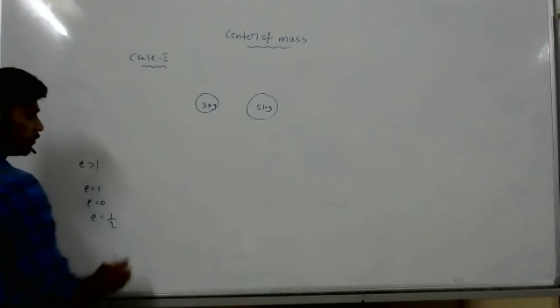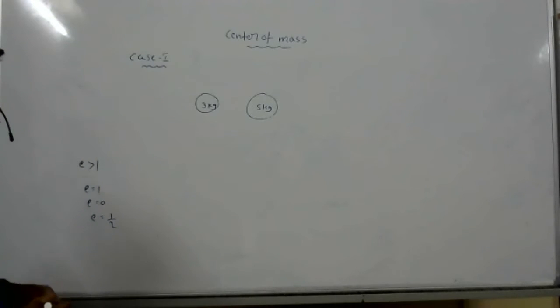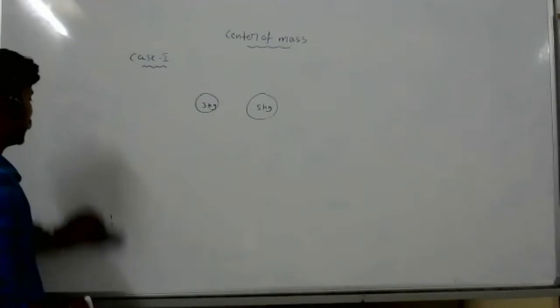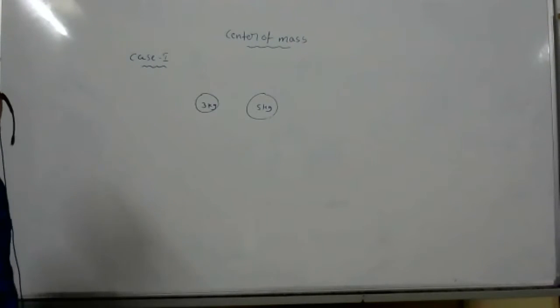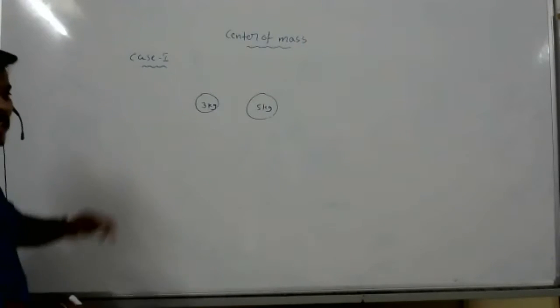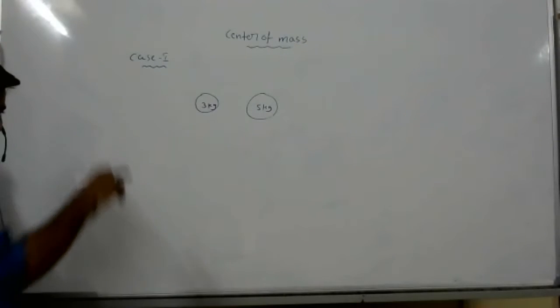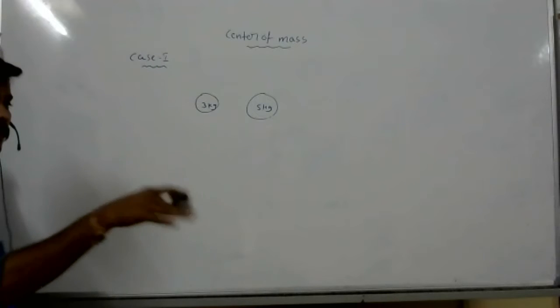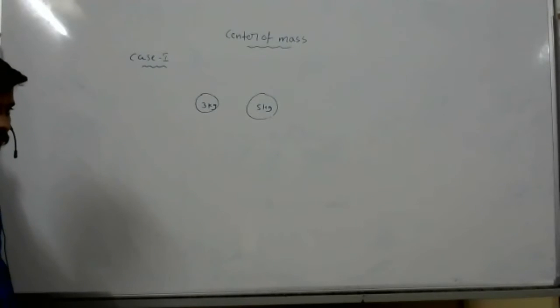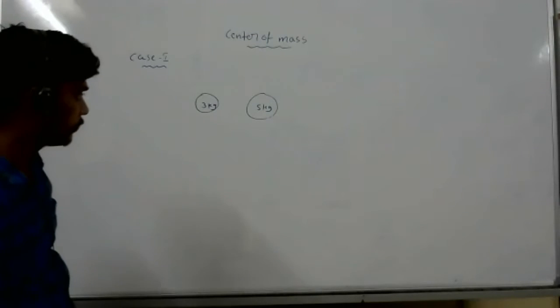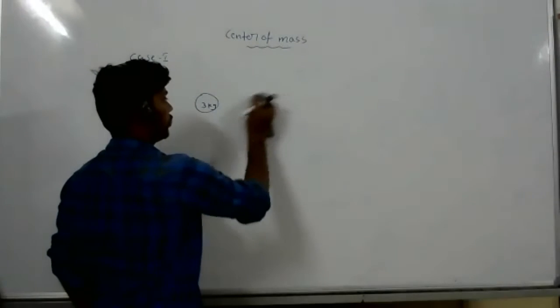Sir, then how does a trampoline work? Like you jump higher than what you were jumping initially. Every action has an equal and opposite reaction, right? How much force you are applying, that depends on the force. Okay, sir. Sir, I have a doubt.